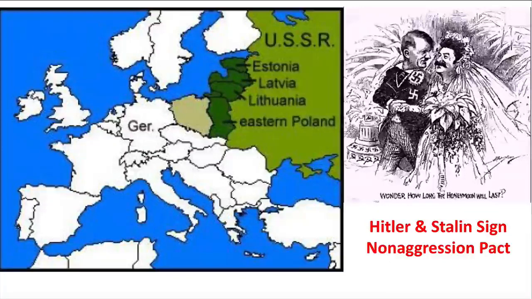And the reason for that is that Hitler had made no secret of the fact that he absolutely hated communists, that he hated Slavic people, that they were beneath him, that they were a lower race. And he had also made no secret of the fact that he was after Lebensraum, which means living space, more land for the German people. And he had talked about the fact that he wanted to expand into Slavic territory. He had done all this in his book, Mein Kampf, right, which means My Struggle.